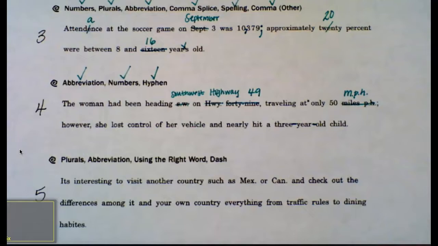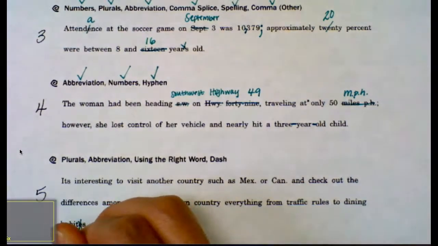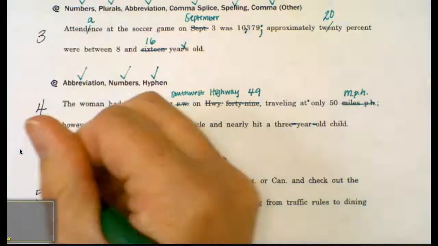So first, let's look at our plurals. Again, this is similar to our sentence 2 correction. We can't just make some words plural by adding es. We usually just add an s to make a word plural. So I'm going to get rid of this extra e. That fixes my plurals error.